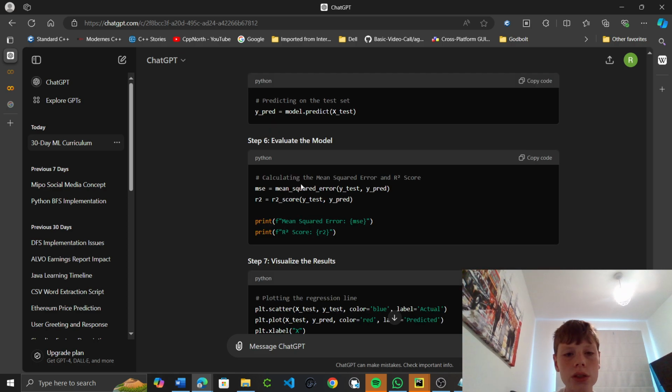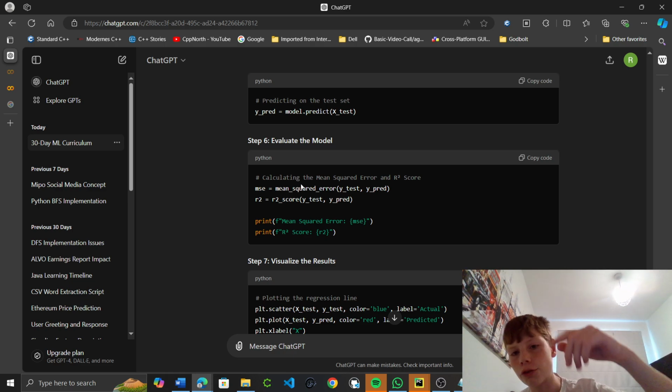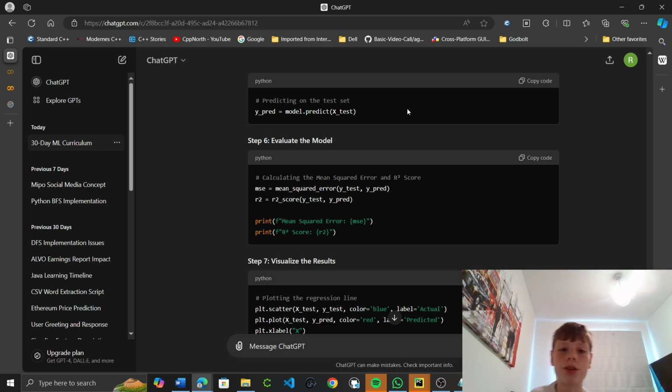Now it says evaluate the model, so mean squared error. Is it delta? No, delta is how far it is on the y axis from the line of linear regression. So mean squared error, and we have the R2 score, R squared. Hopefully it will explain this.